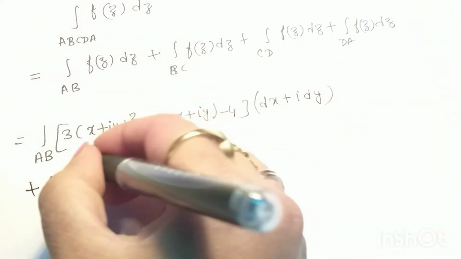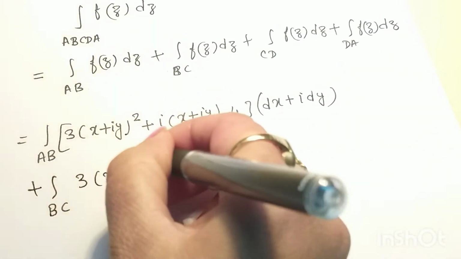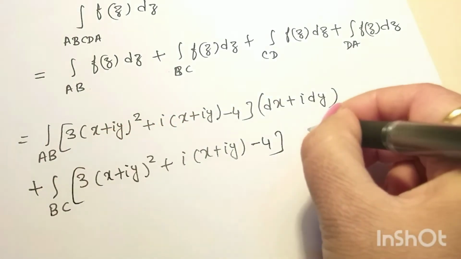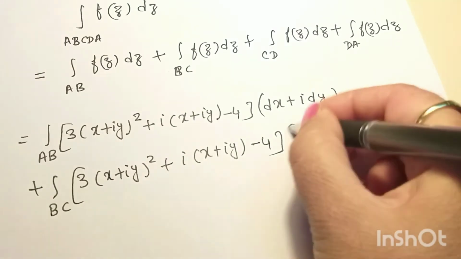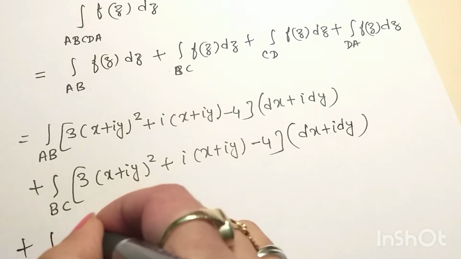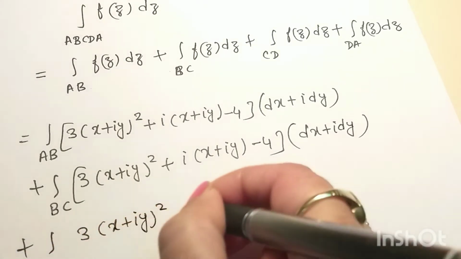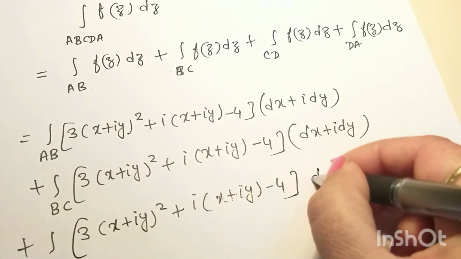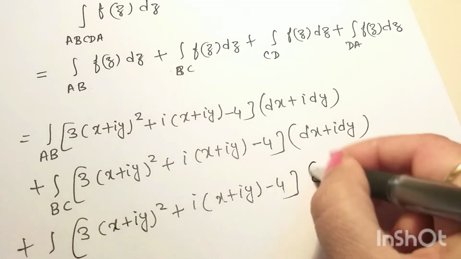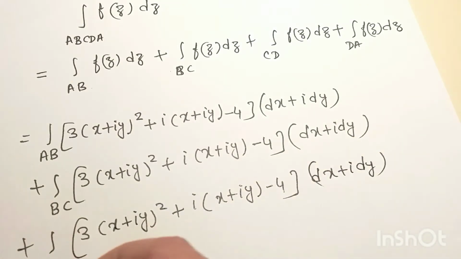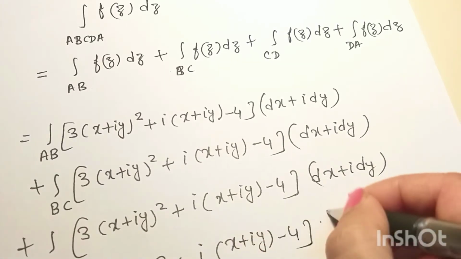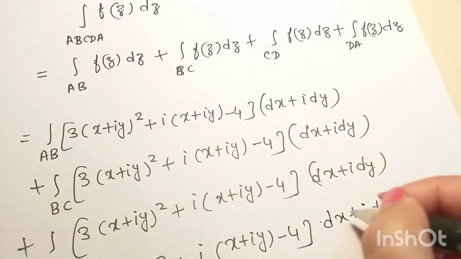Same for along BC: 3(x + iy)² + i(x + iy) - 4, times (dx + i dy), plus along CD: 3(x + iy)² + i(x + iy) - 4, times (dx + i dy), plus along DA: 3(x + iy)² + i(x + iy) - 4, times (dx + i dy). Okay.